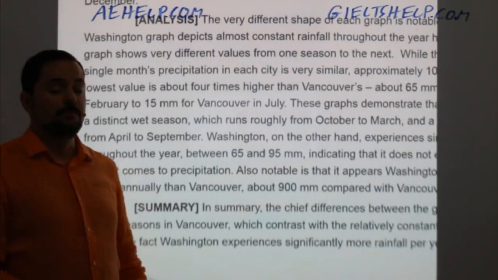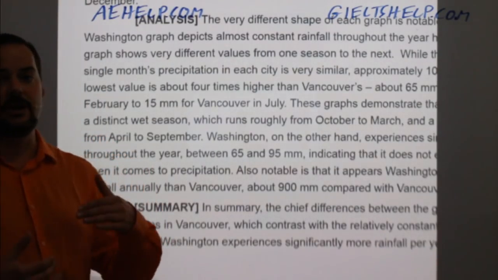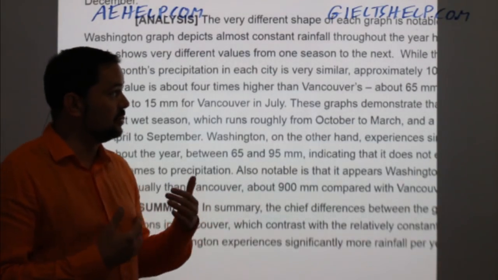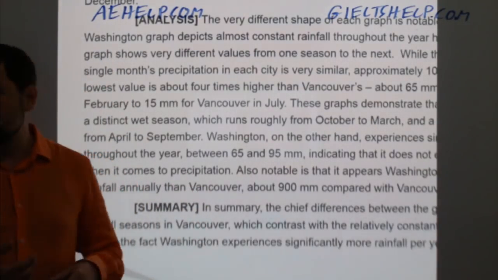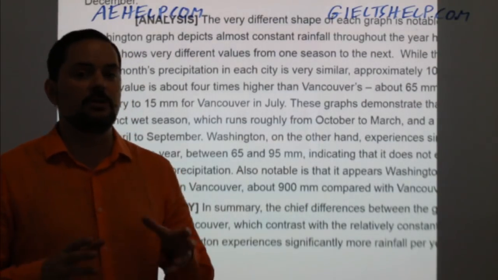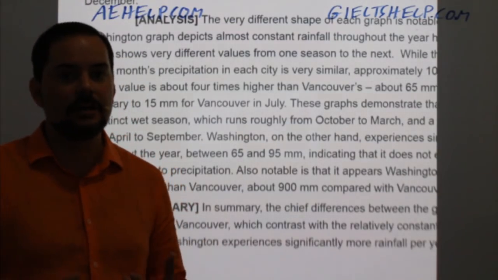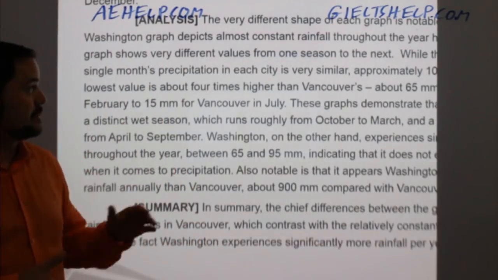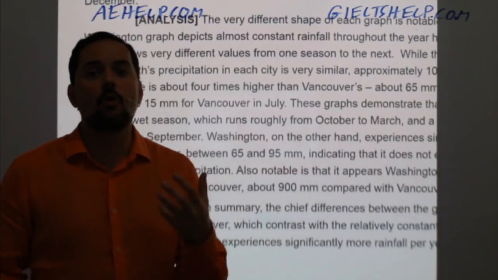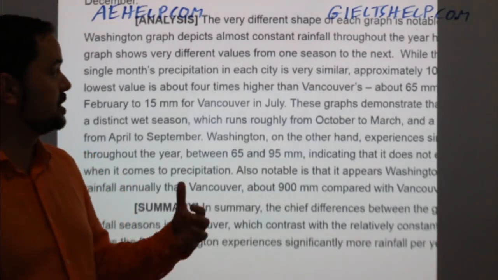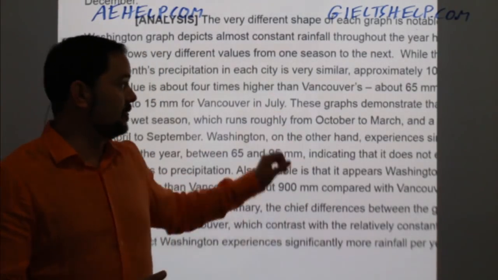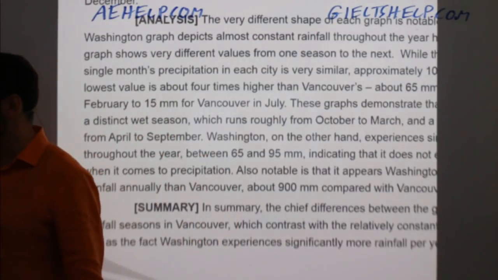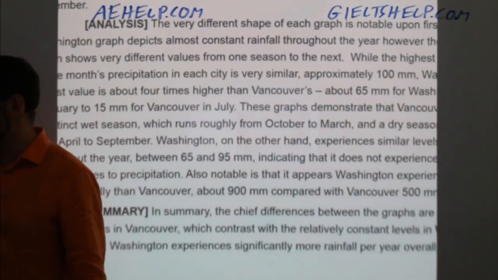Okay, so a beautifully written sentence. It's comparing the highest values in both cities with the lowest value. So the lowest value for Vancouver, maybe you remember now, was in July. And the lowest value for Washington, I can't remember which month, but it was still quite high. Okay, so the lowest for Vancouver, according to this author, is about 4 times less than that of Washington, D.C.